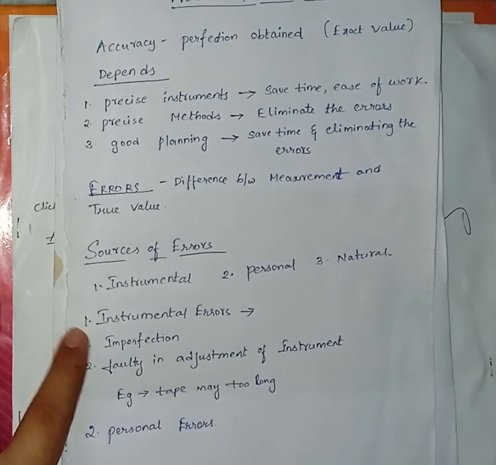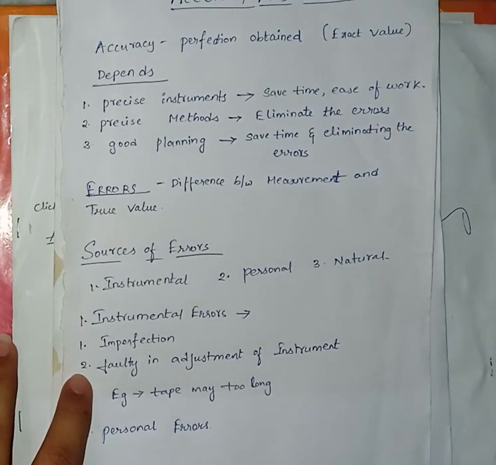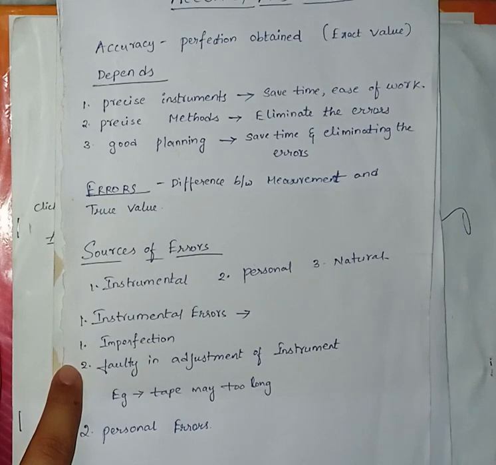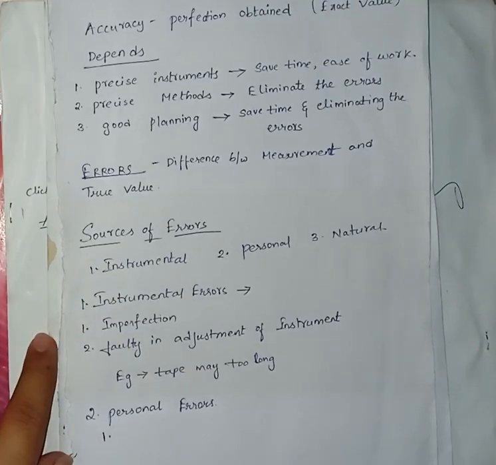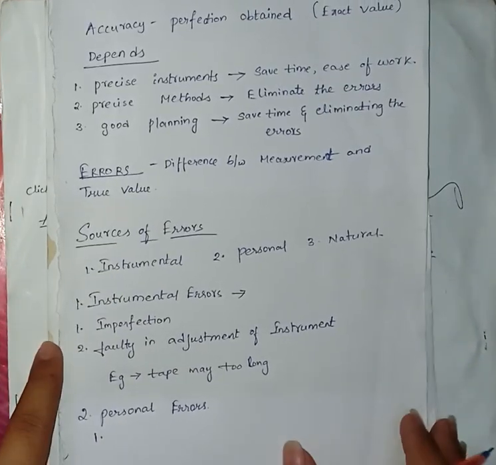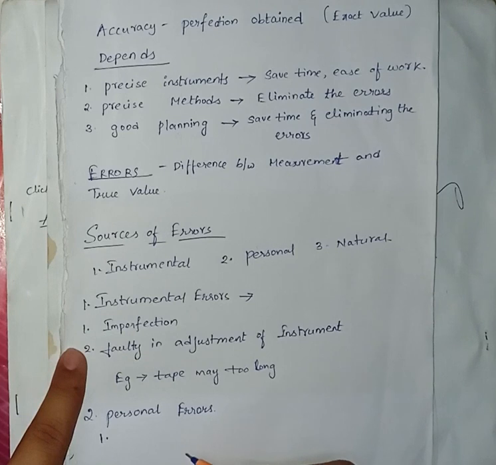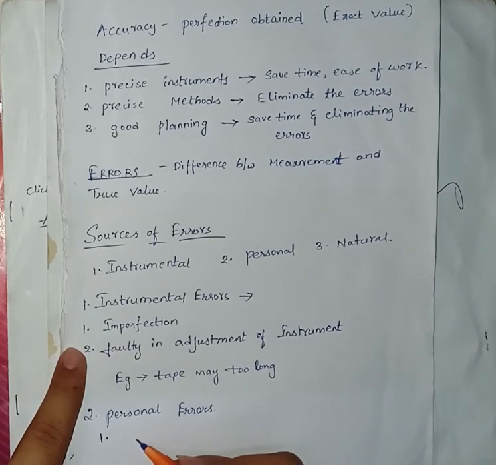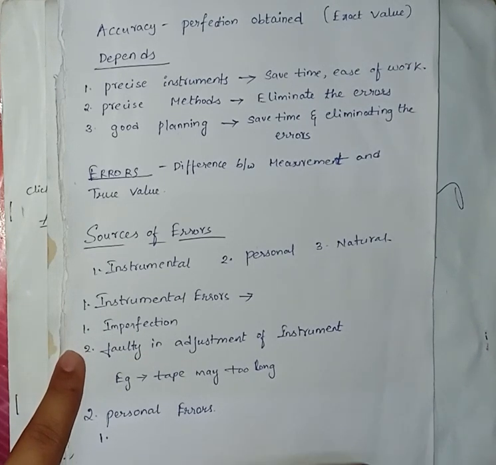What is the cause for personal errors? The error may arise due to want of perfection of human sight in observing and of touching and manipulating the instrument. What is the reason for the personal error? These errors are caused by the person who is doing the surveying, whether it may be the follower or the observer. The error caused by a human is known as a personal error.